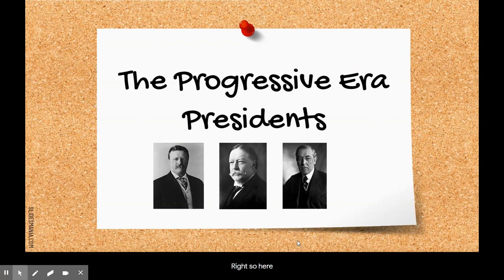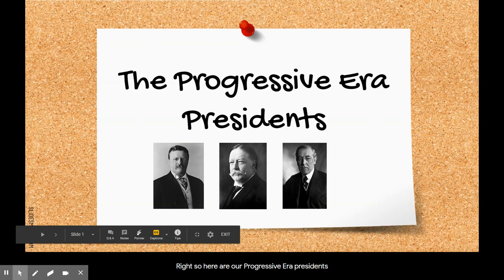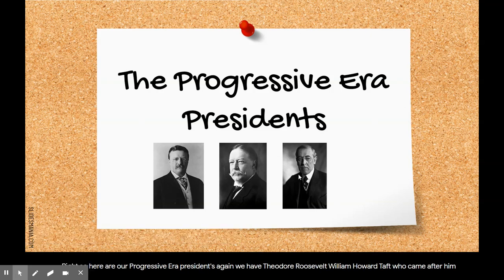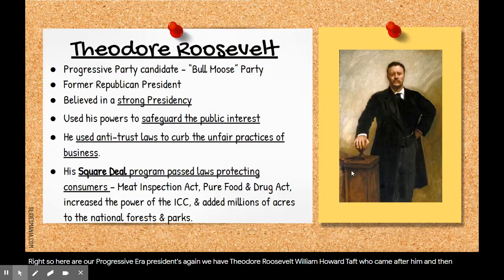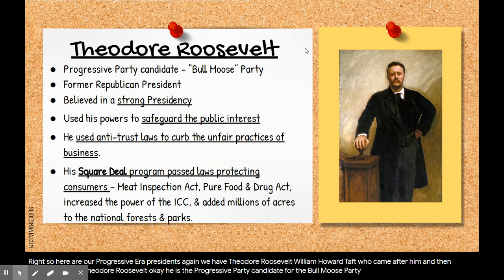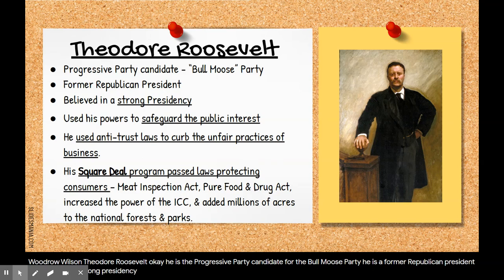All right, so here are our Progressive Era presidents. Again, we have Theodore Roosevelt, William Howard Taft, who came after him, and then Woodrow Wilson. Theodore Roosevelt is the Progressive Party candidate for the Bull Moose Party. He is a former Republican president. He believed in a strong presidency. He used his powers to safeguard the public interest. He used antitrust laws to curb the unfair practices of business.